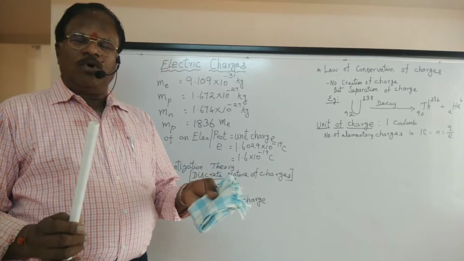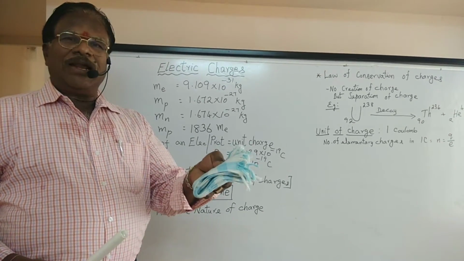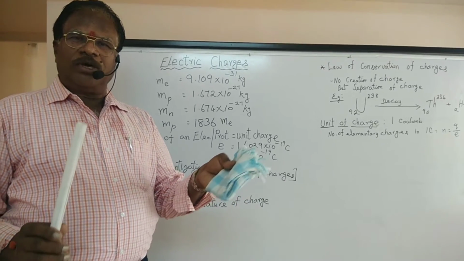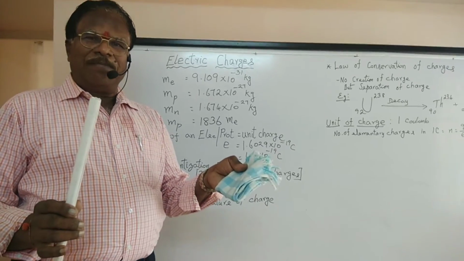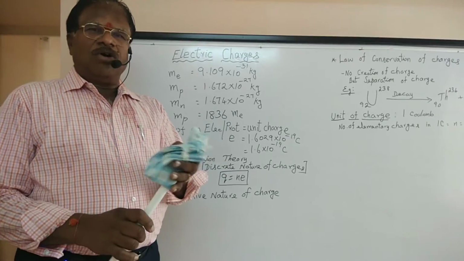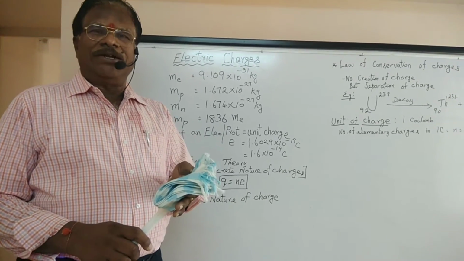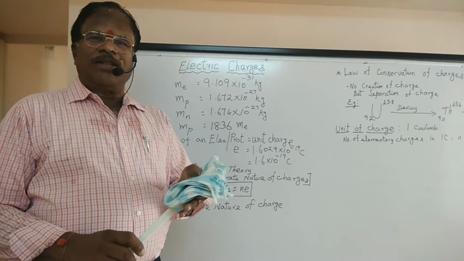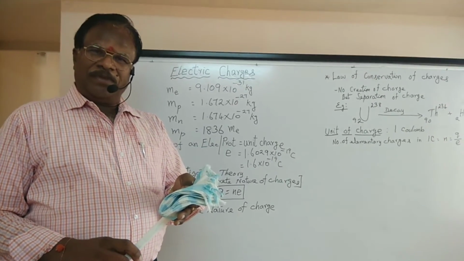See, in one hand I am holding the glass rod, in another hand I am holding the silk cloth, both are charged. You know what will happen when they are made to be in contact with each other? When they are in contact, immediately neutralization will take place. No more charge will they carry.